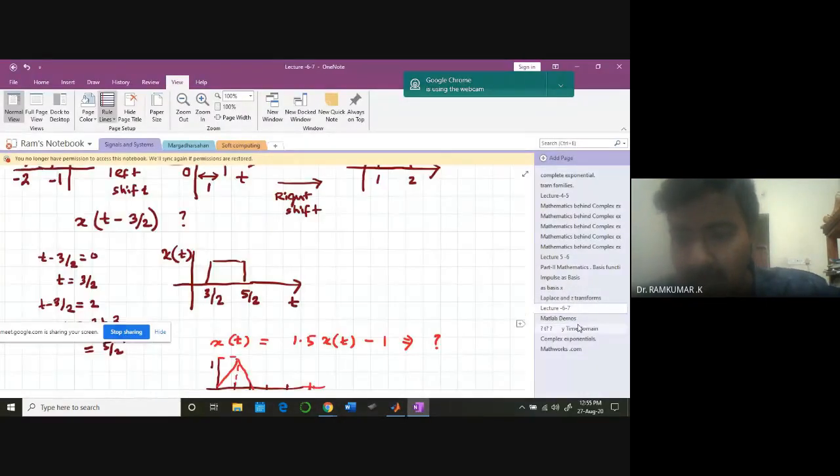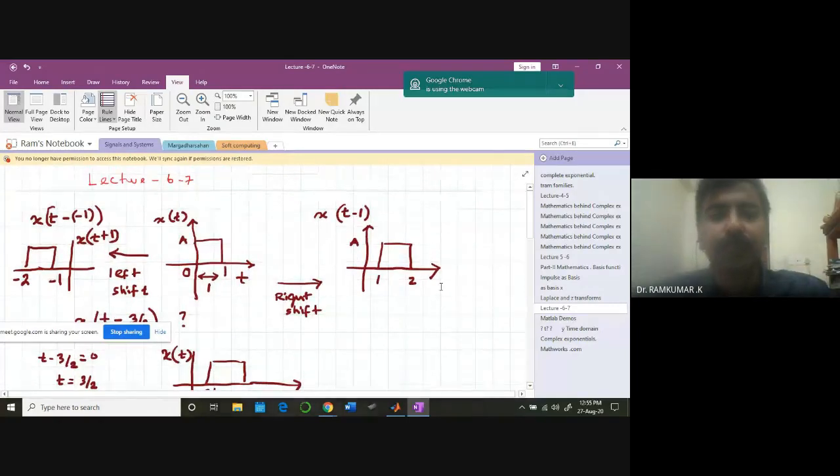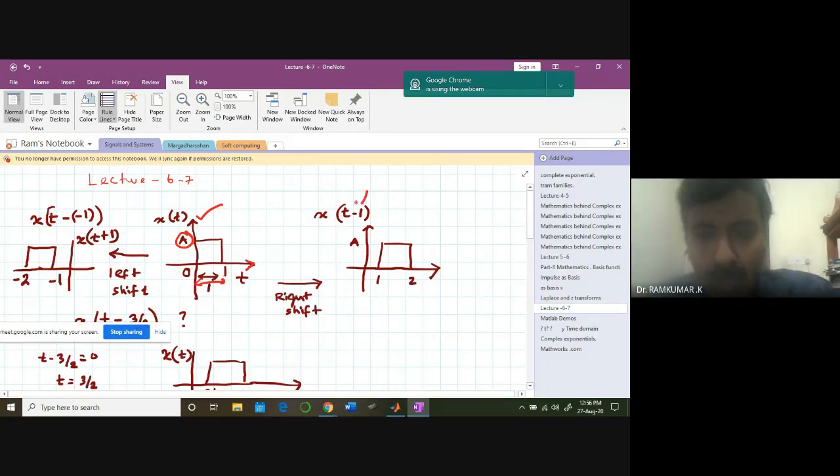Something called the time shifting operation. Look at the waveform x of t with respect to time. Look at the amplitude. The amplitude is A, and the corresponding width of the pulse is 0 to 1. Now, if I right shift by a particular value 1, what do I really mean by it? How do you express it through words? Can somebody give a try?